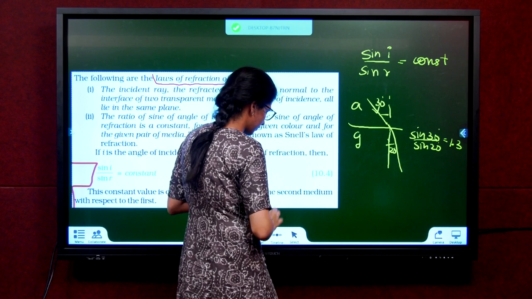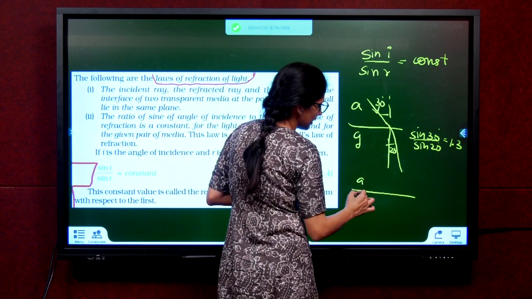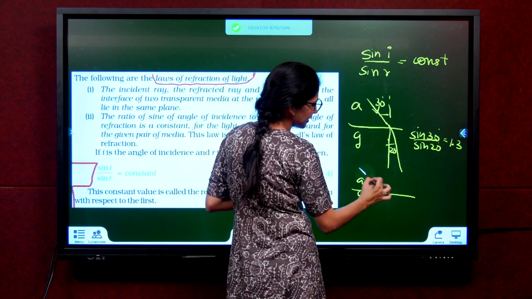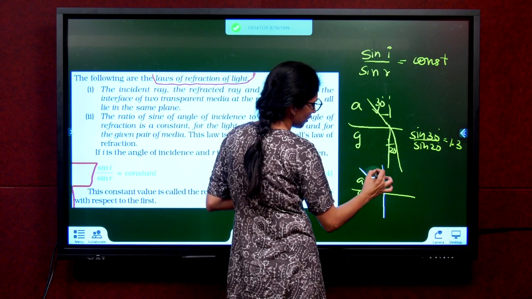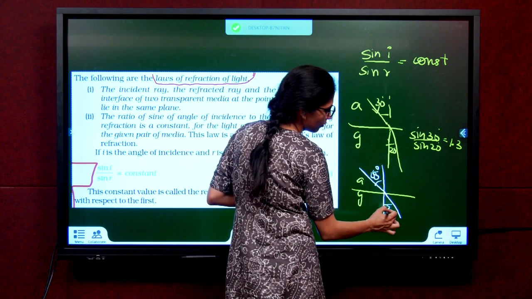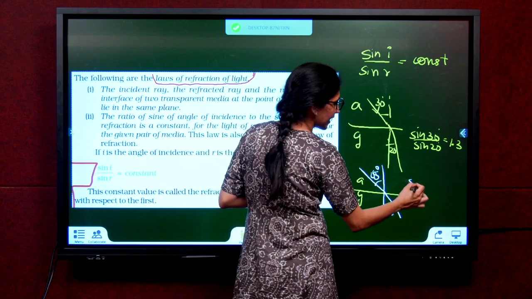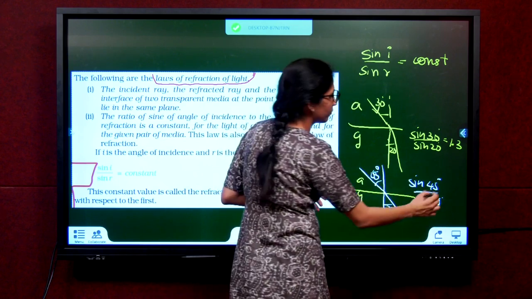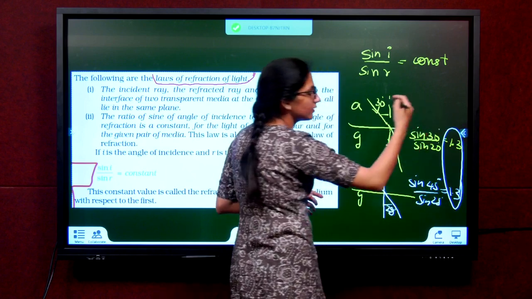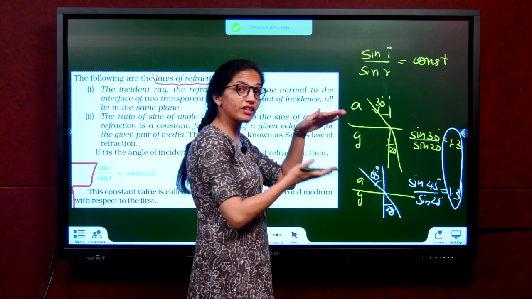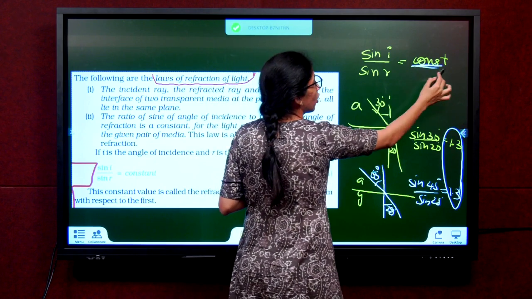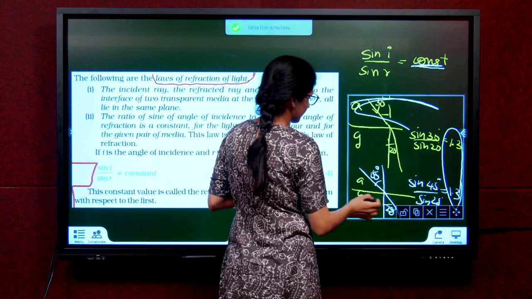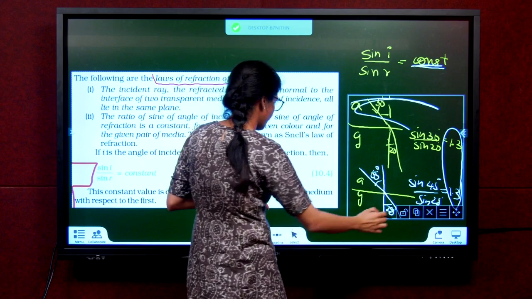For the same air-glass, ditto, there is light incident on it, but now it's not incident at 30. Let us say it is incident at 45. You will observe this is about 28 degrees. If I take sine 45 degrees by sine 28 degrees, I will again get 1.3 only. So you will observe the number is repeating even though the angles are changing. Why? The ratio is the same. This is that constant, and this constant is itself your refractive index.